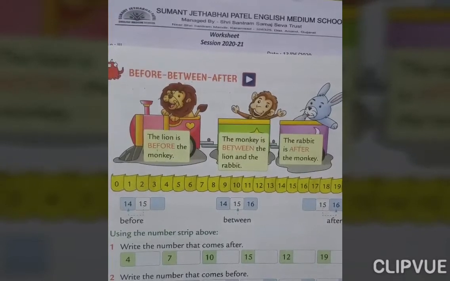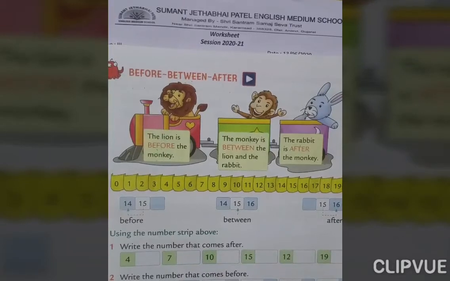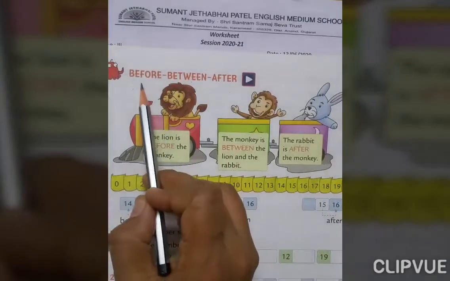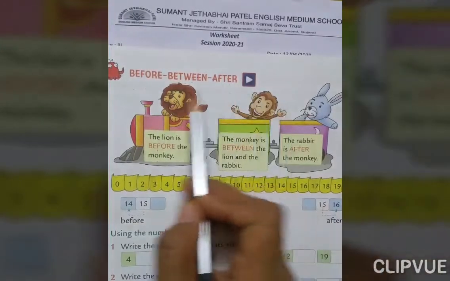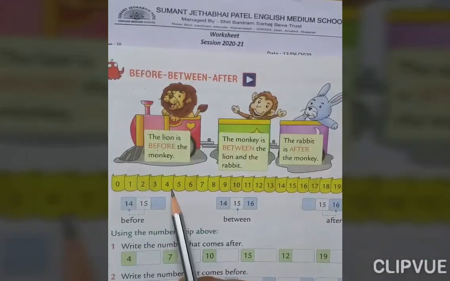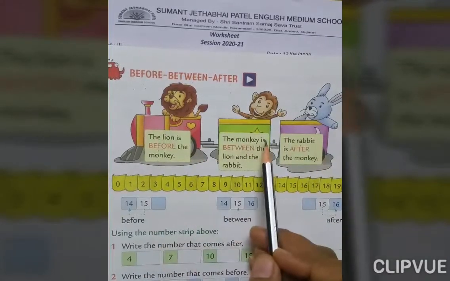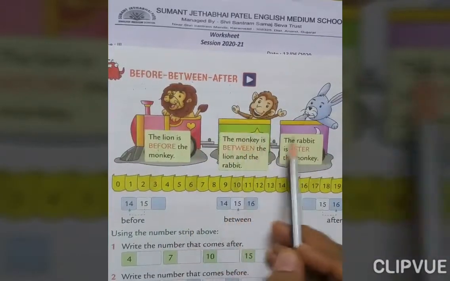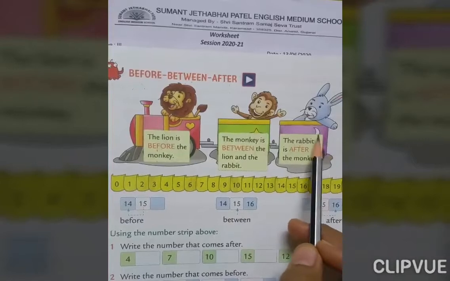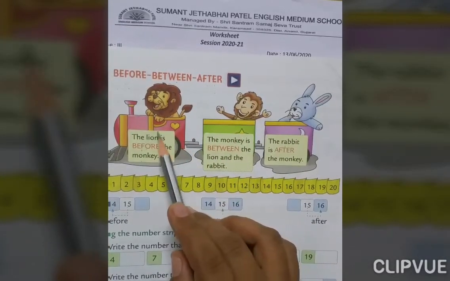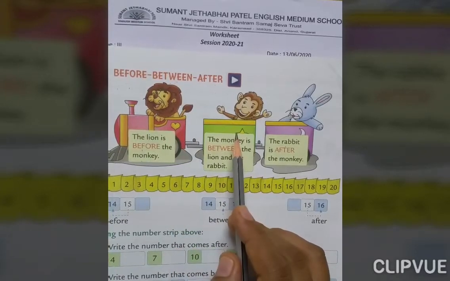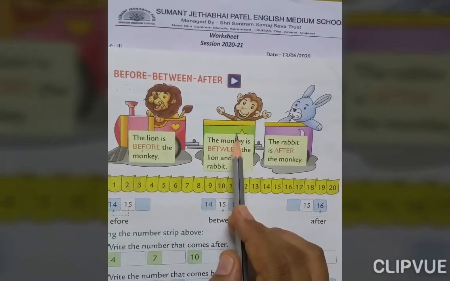Now in the previous video you learned about odd numbers and even numbers. In today's video you will learn about the before number, between number and after number. Do you see the picture here? In this picture, three animals sit in the train. Now here the lion sits before the monkey.